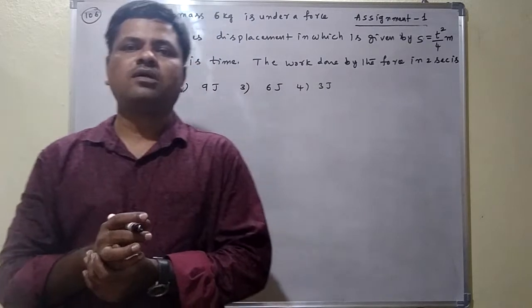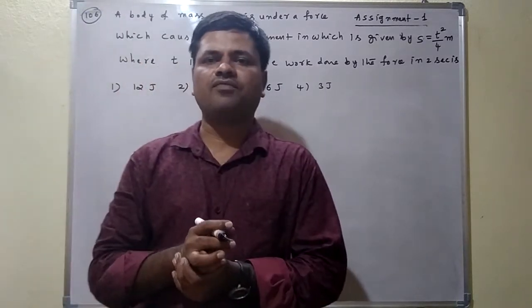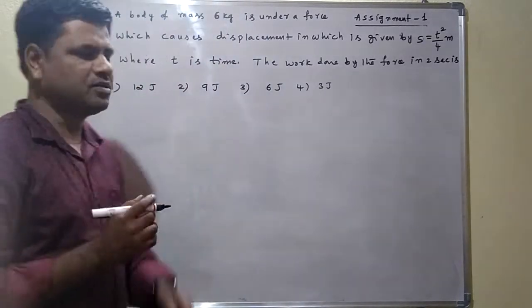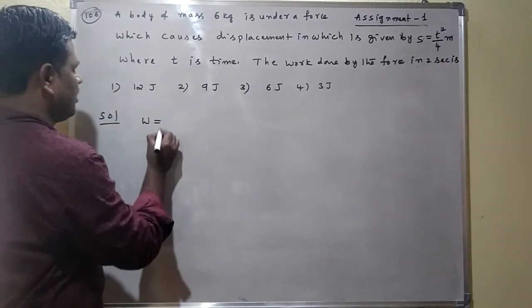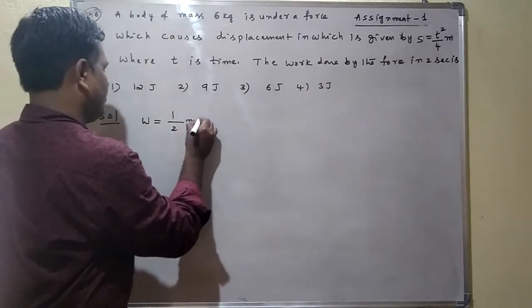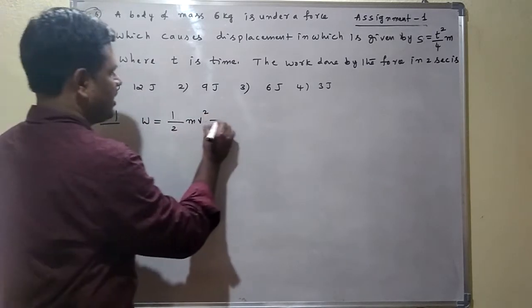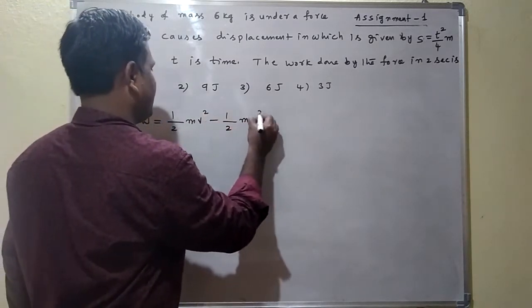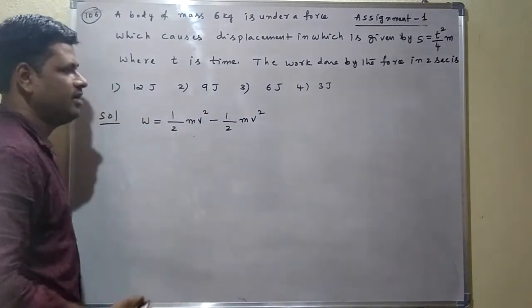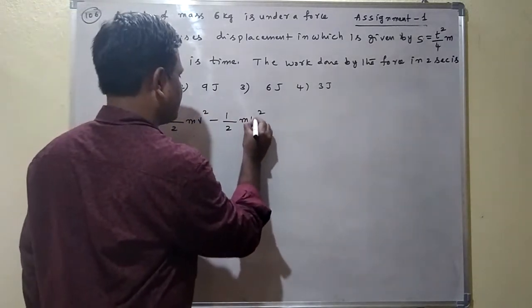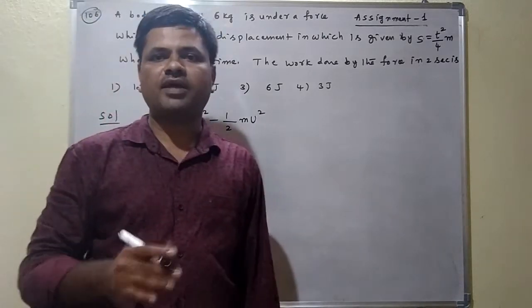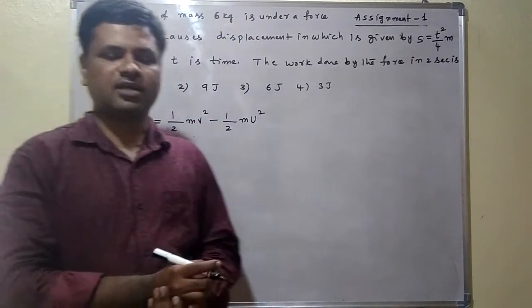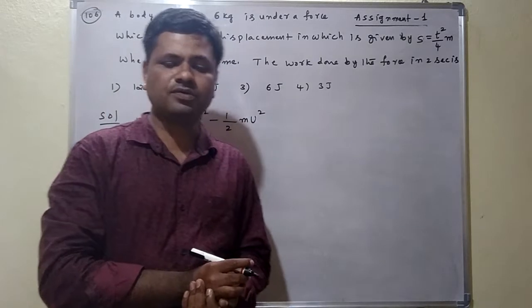W is equal to half mv square minus half mu square. That is what we are using here. Which concept are we using here? The work energy theorem. According to the work energy theorem, work done is equal to change in kinetic energy. Change in kinetic energy means final kinetic energy minus initial kinetic energy. Initial kinetic energy is half mu square. This concept we have to use.